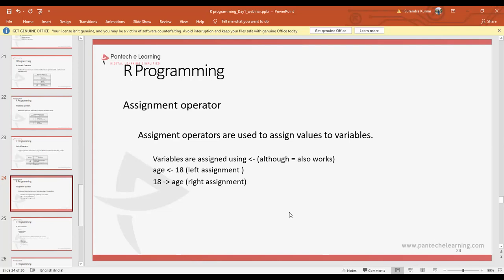So variables are assigned using these left assignment and right assignment symbols, right? Equals to is common and can easily access the data. So this is about logical operators and assignment operators.